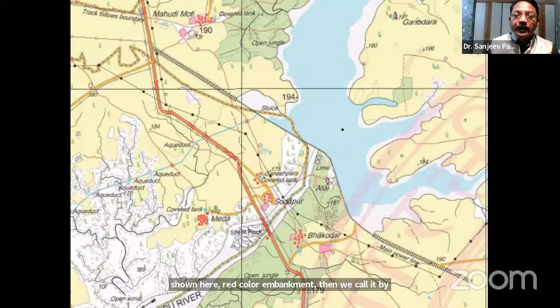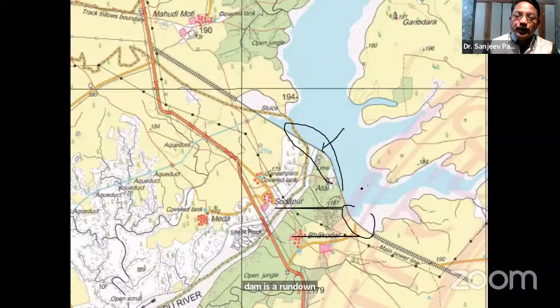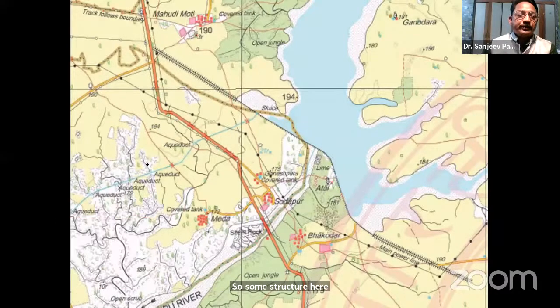Now here in this picture, some part of the dam is an earthen dam here. This part is also an earthen dam. But do you see here red color in between? So some structure here inside is having the masonry structure.